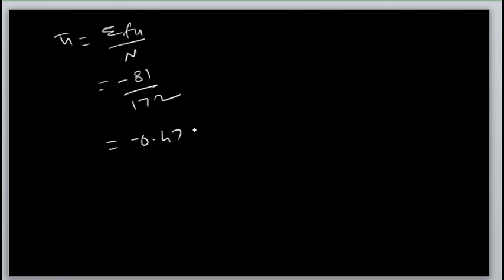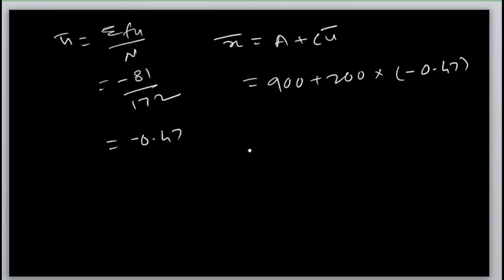Then x bar. What is x bar? A plus c u bar. What is the value of a? The assumed mean is 900, plus c, 200, multiplied by u bar, minus 0.47.